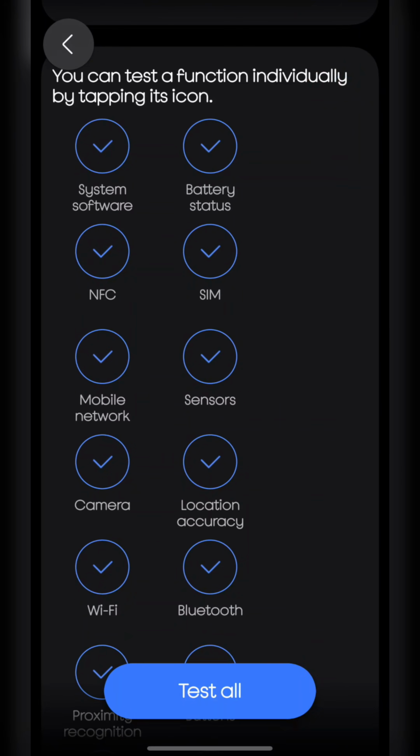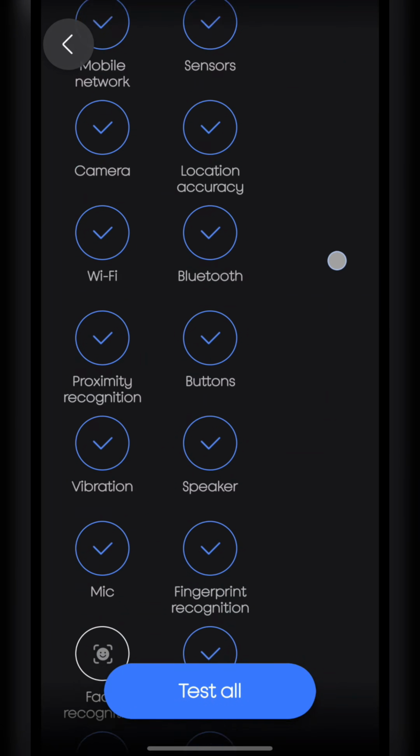Use these built-in features to ensure that your Samsung device is operating fast and efficiently.